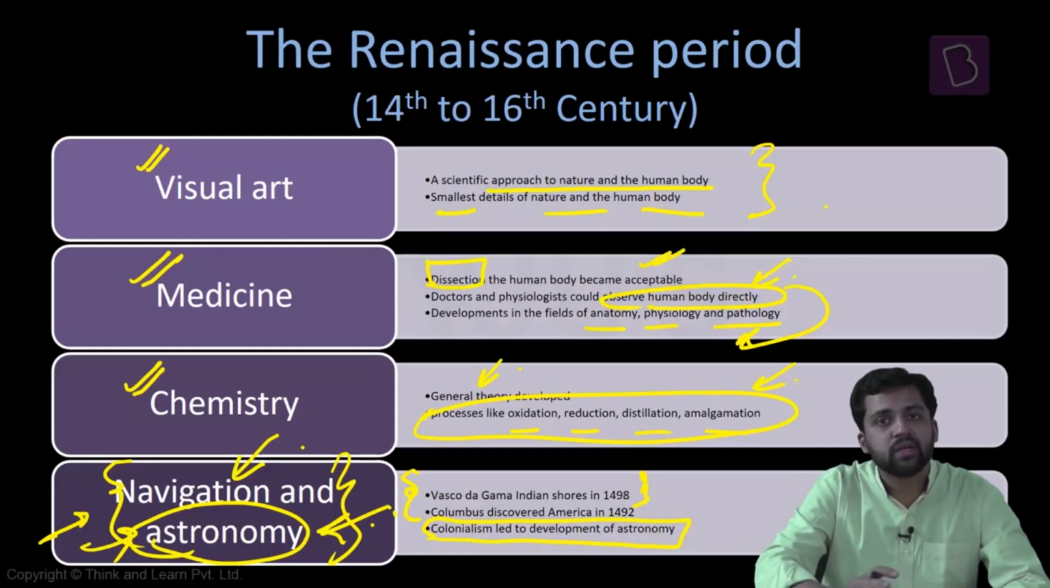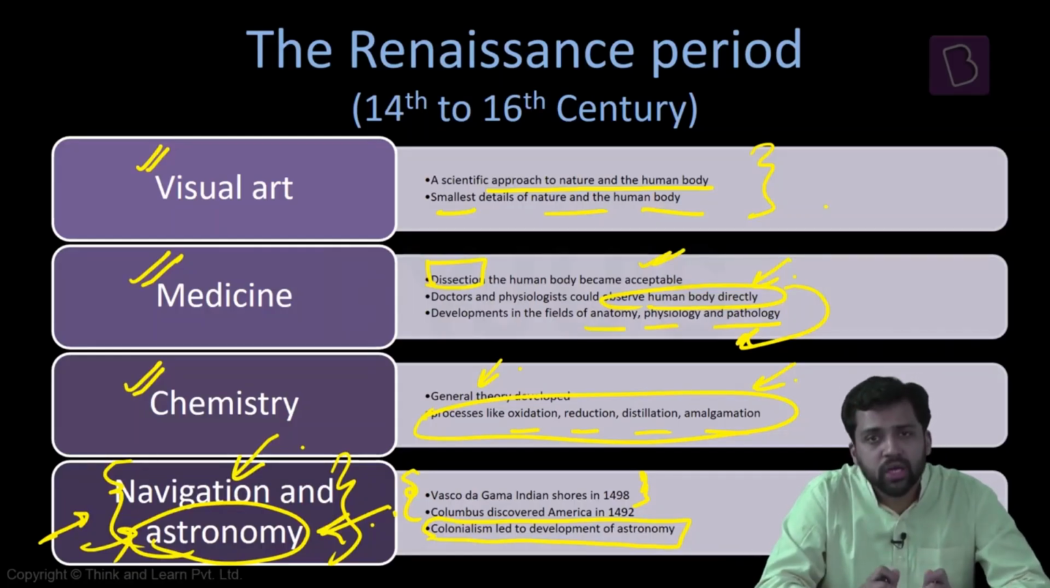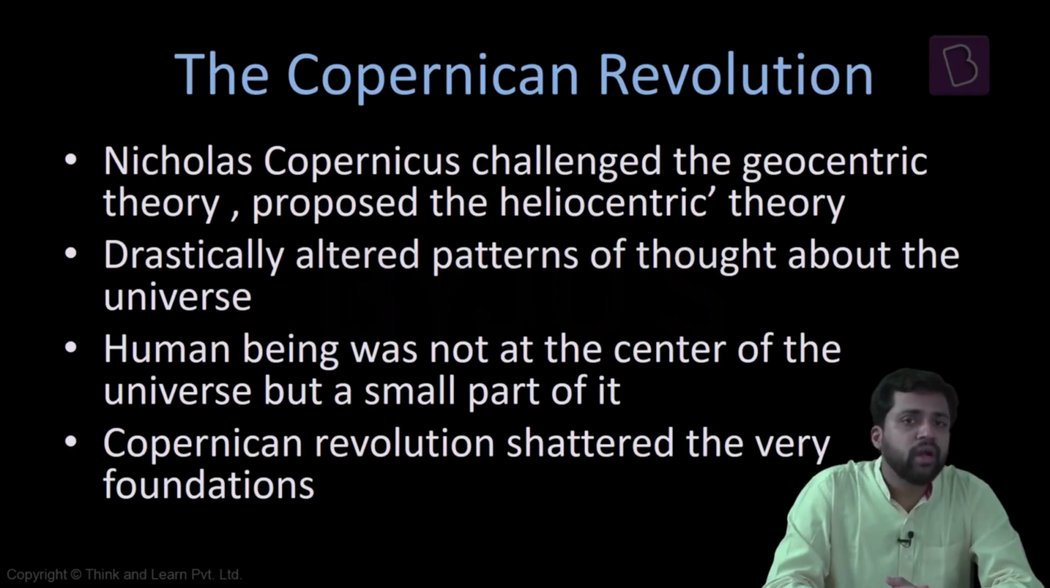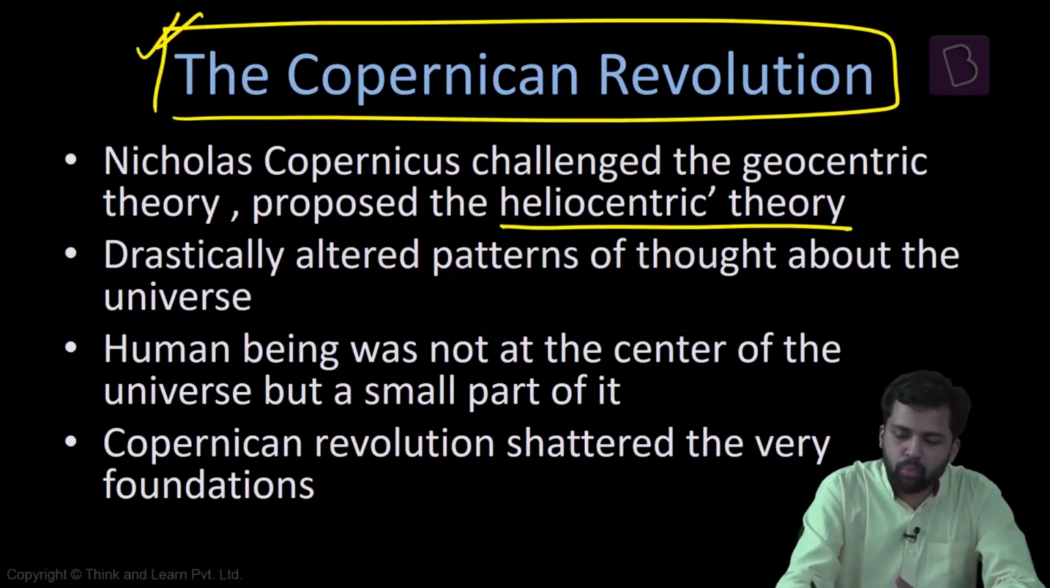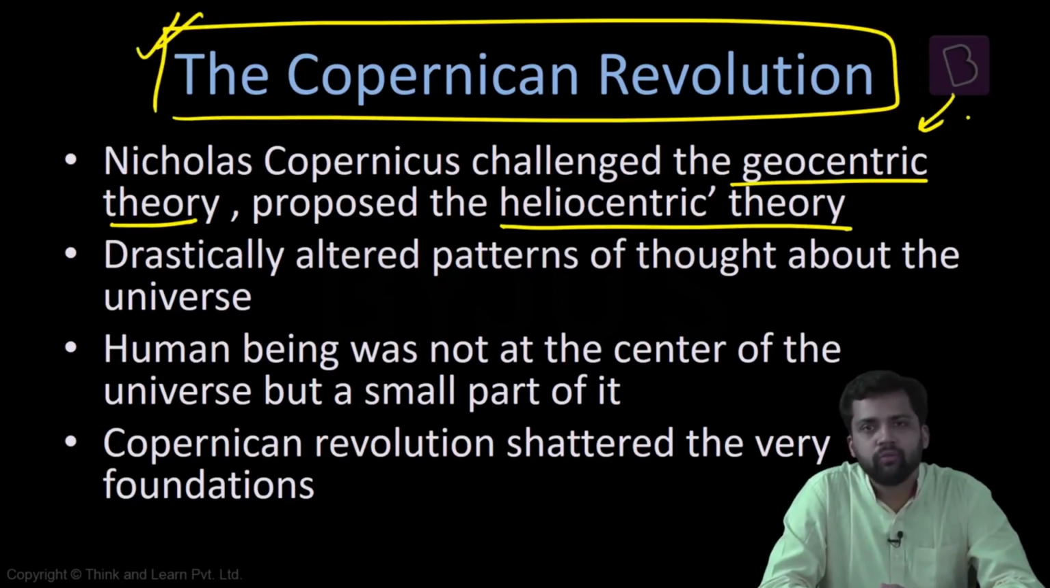So in the Renaissance period, there were certain changes. How we are approaching art, how we are approaching medicine, how we are approaching chemistry, how we are approaching navigation, astronomy, that is changing. Now another important development in this period was the Copernican revolution. Nicholas Copernicus proposed a theory, the heliocentric theory, and it stood in opposition to the prevailing theory, the geocentric theory. What do we mean by heliocentric theory? What do we mean by geocentric theory?